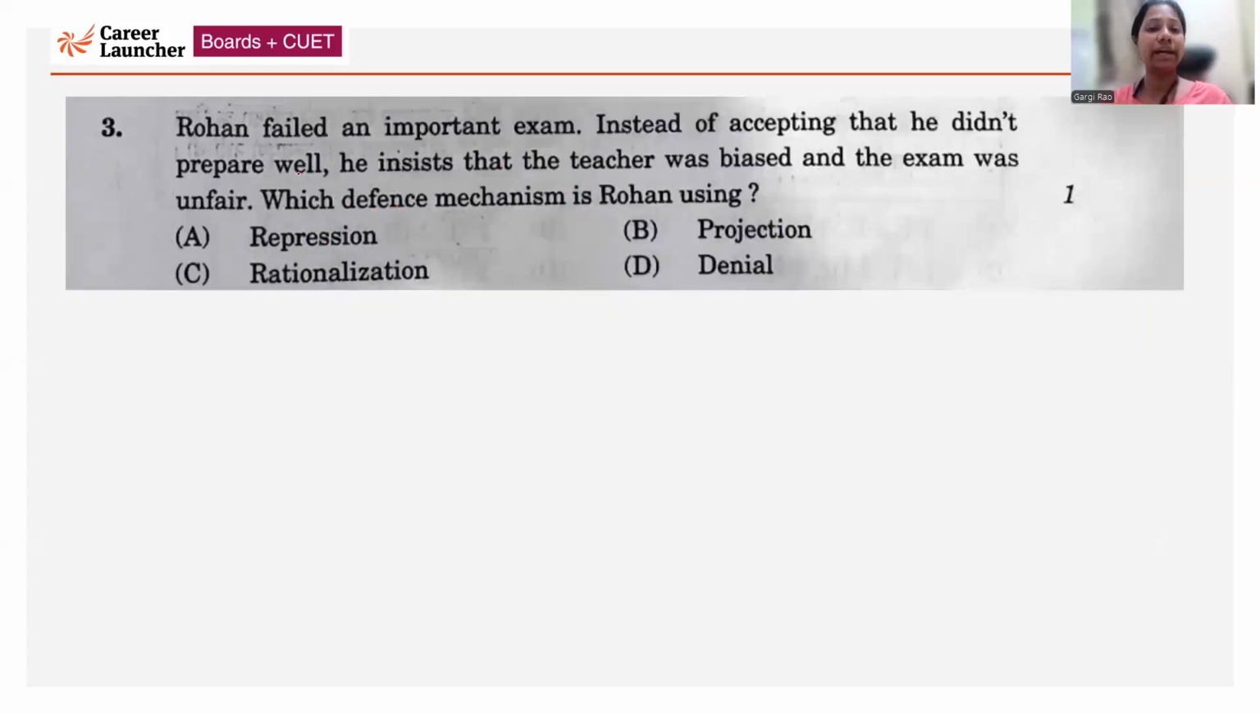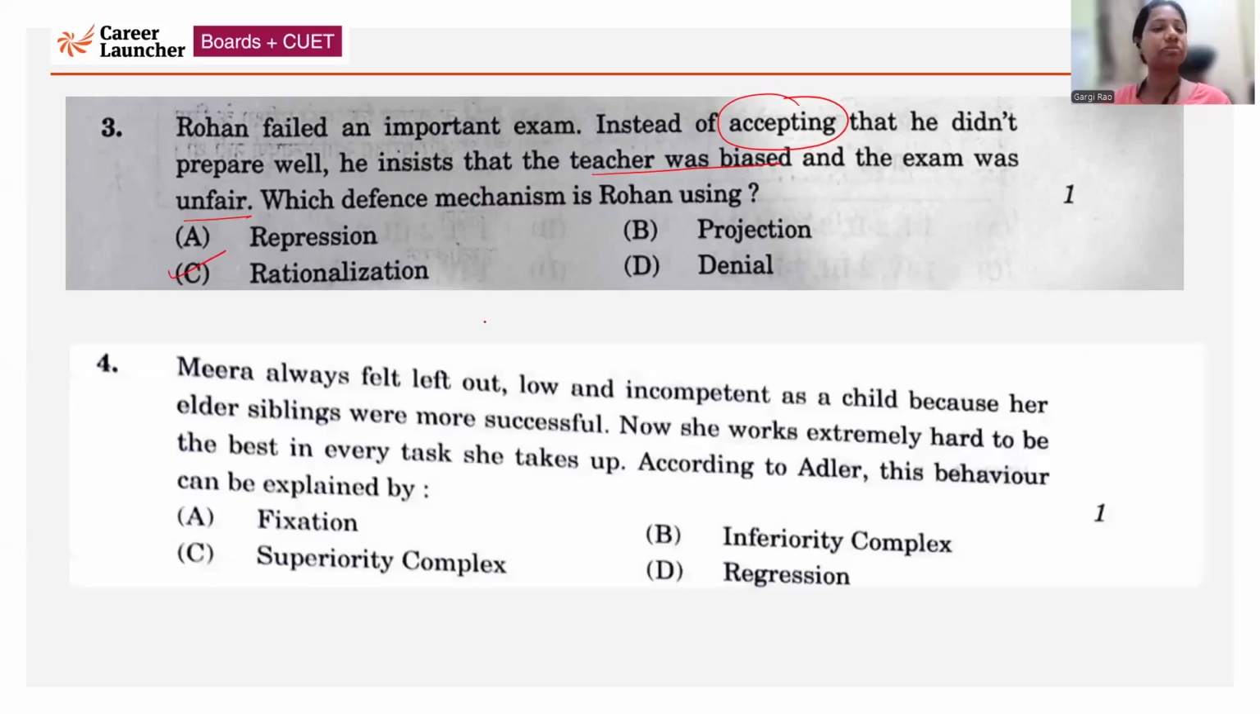Next, Rohan failed an important exam. Instead of accepting that he didn't prepare well, he insists that the teacher was biased and the exam was unfair. Which defense mechanism is Rohan using? Firstly, he did not accept, and secondly, he insisted. He is rationalizing that the teacher was biased and the exam was unfair. Option C, rationalization.